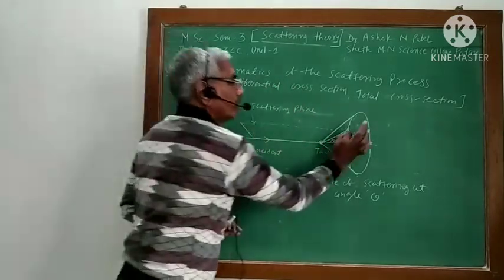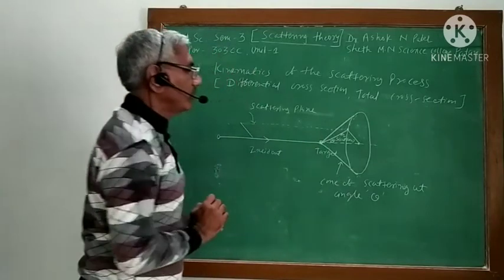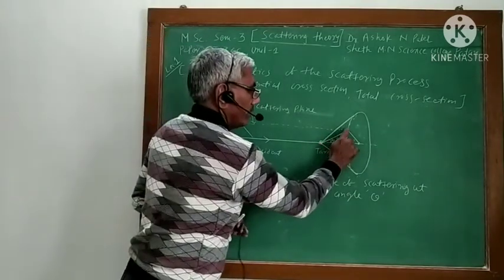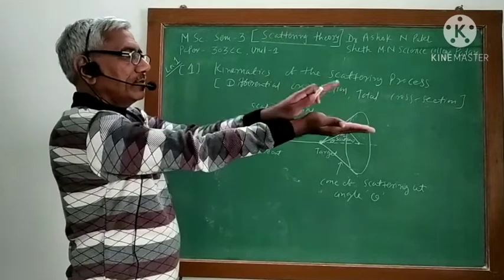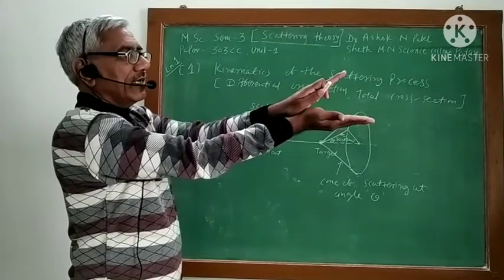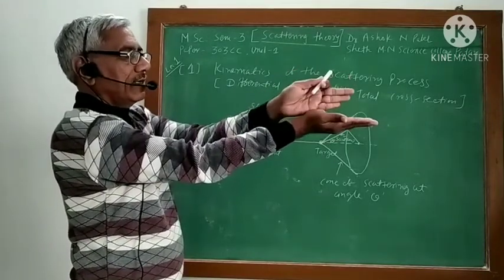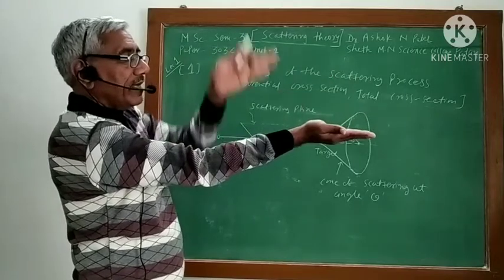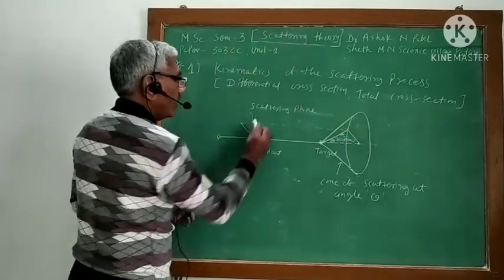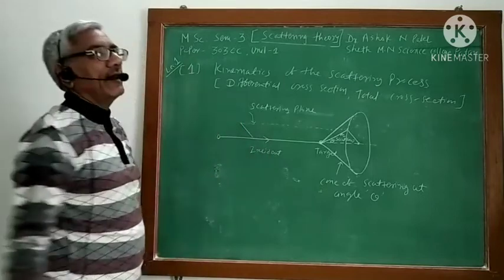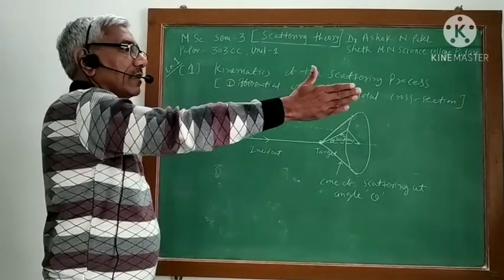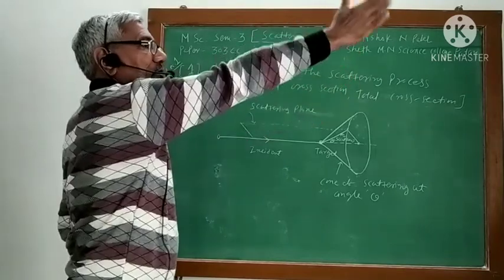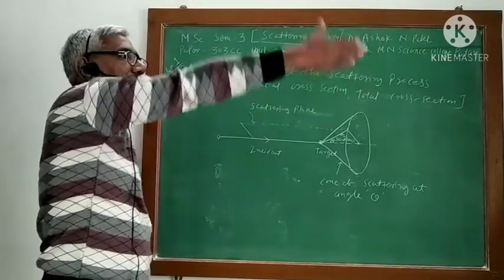So for this particular particle or waves, the scattering angle is theta. When this incident particle is scattered by angle theta, this angle and the incident direction make one plane, and that plane is called the scattering plane. Here the incident particle is coming in this direction and scattered in this direction. So this will be your plane.